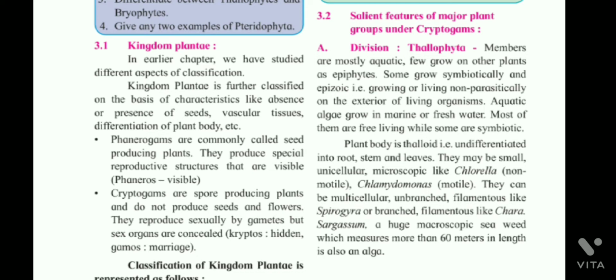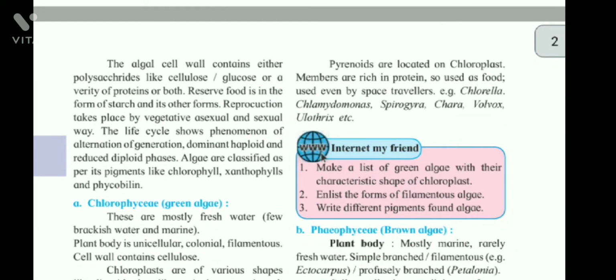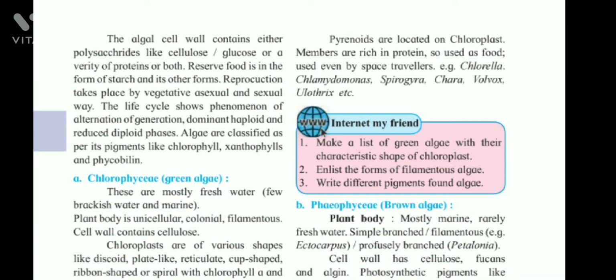Sargassum, a huge macroscopic seaweed which measures more than 60 meters in length, is also an alga. The algal cell walls contain either polysaccharides like cellulose or glucose, or a variety of protein, or both. Reserve food is in the form of starch and its other forms.